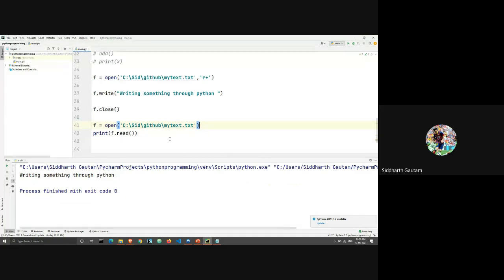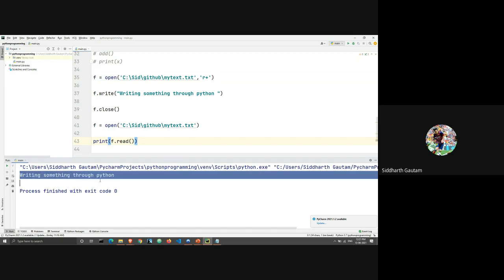All right, got it. What's happening here is, first we open the file for both reading and writing, then we write something. But as we have written something, the file has now been locked in the memory which is being accessed by Python. So Python cannot write and read at the same time. So what I've done is, first I've written something, then I close the file, then I open the file again, but this time only for reading. And since I've opened it only for reading, I print whatever the text in the file is, and the text in the file right now is "writing something through Python."